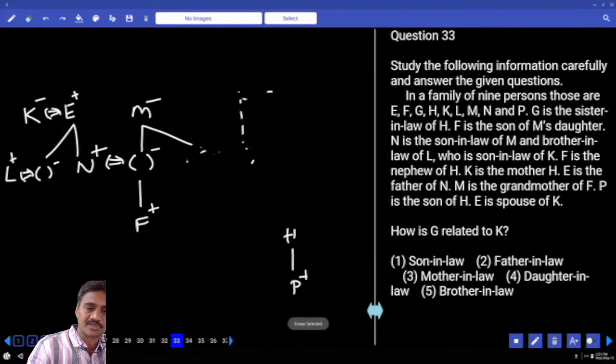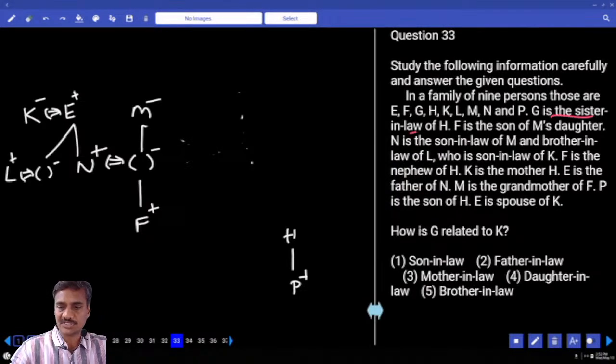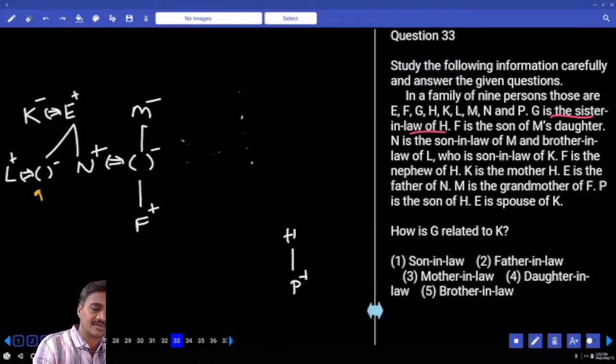Now we are working out like this. Now check out the information once again. Coming from the beginning. Now G is the sister-in-law of H. G or H can be in any order.